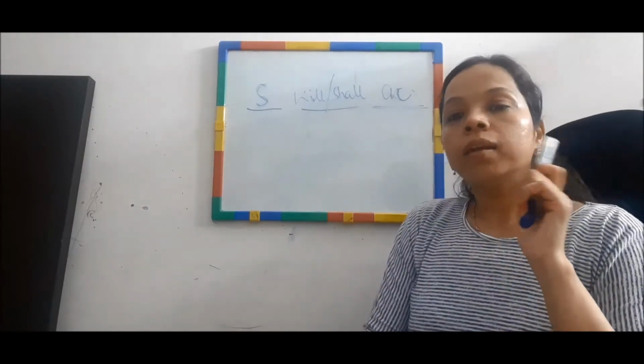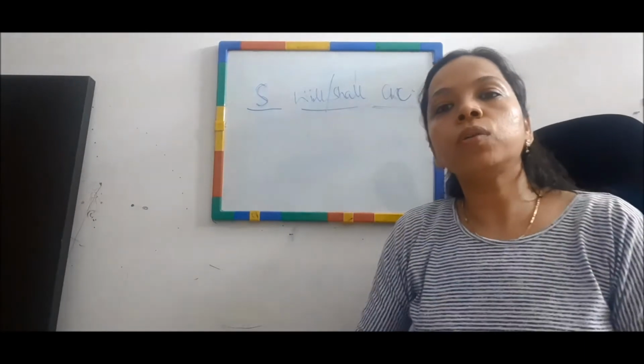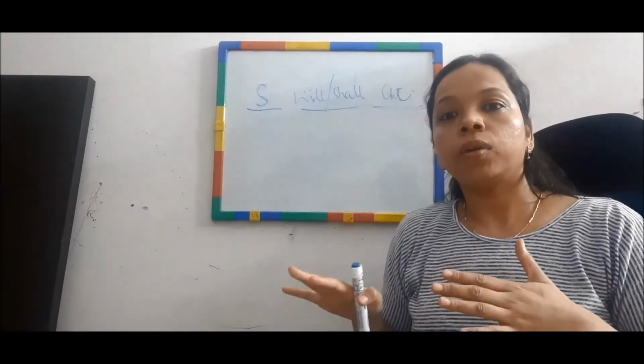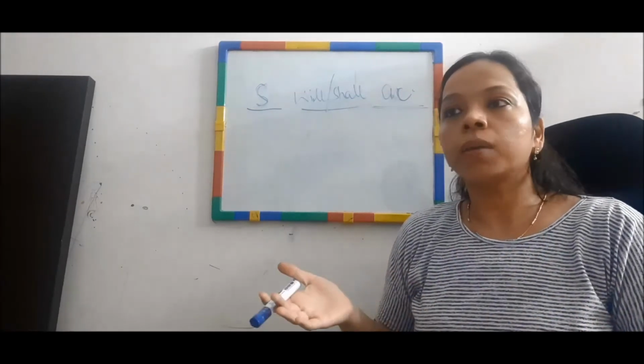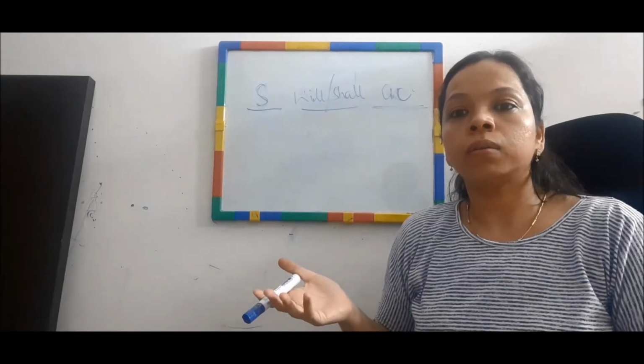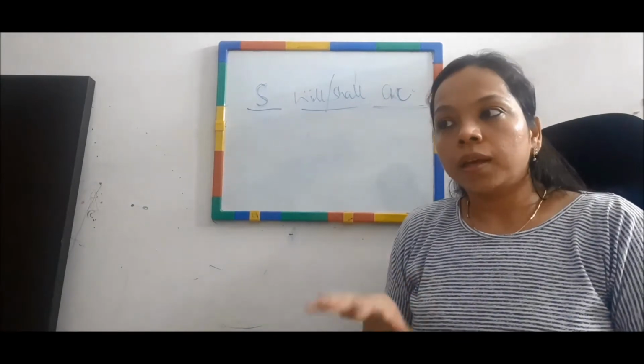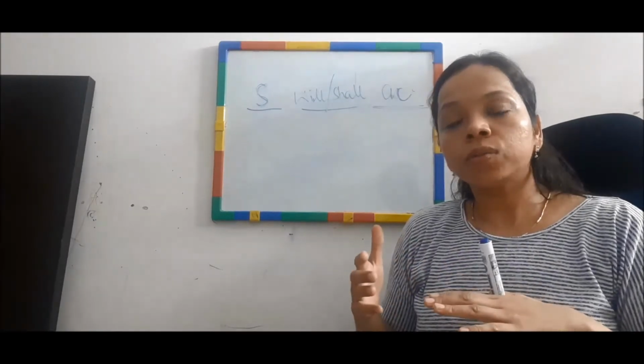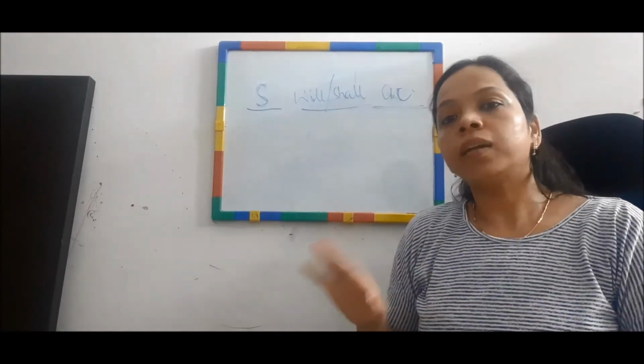Now one more thing, when we are talking about today's scenario, in the current situation, in present times, if you are talking about British English or any other English, if you are using will with first person, that is again fine.